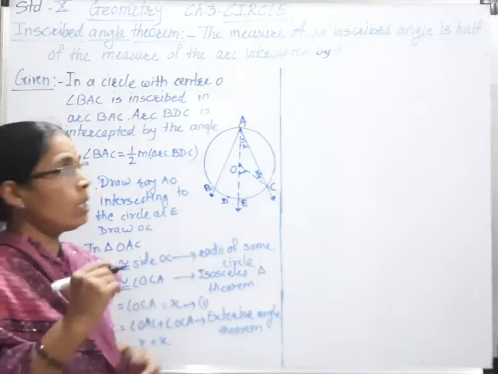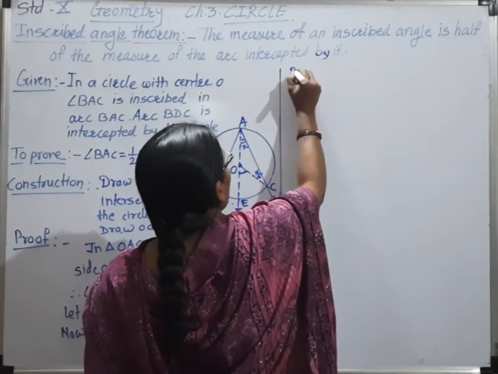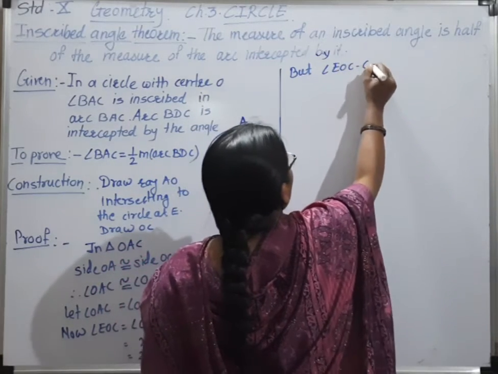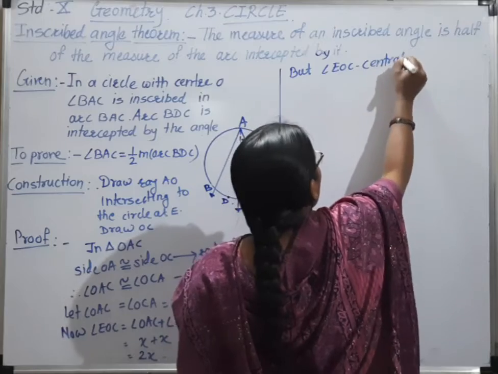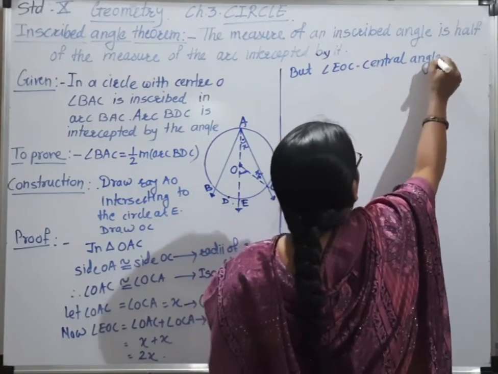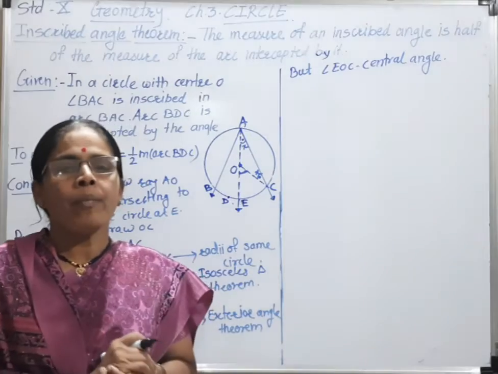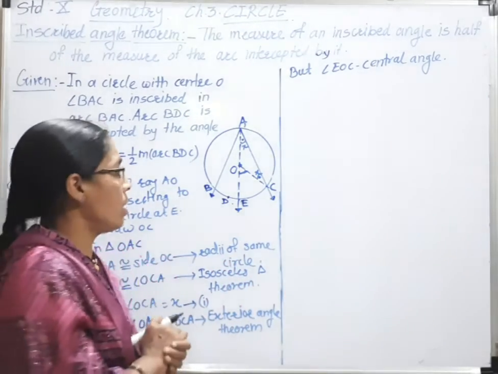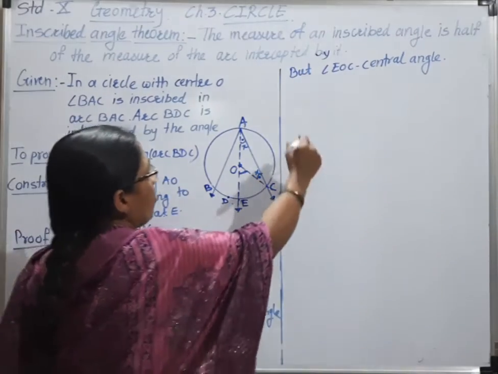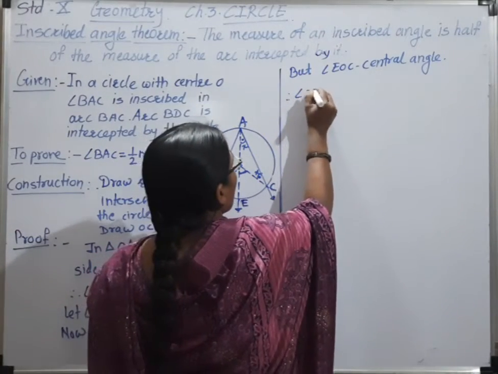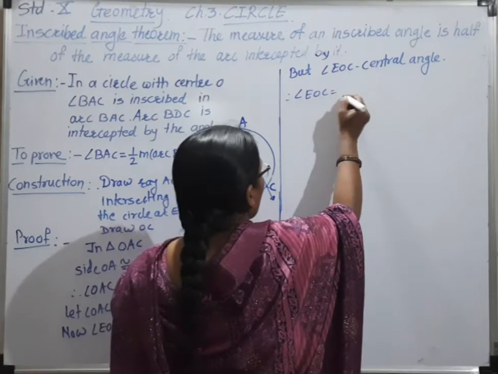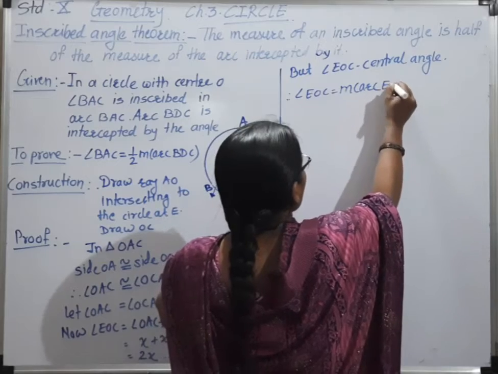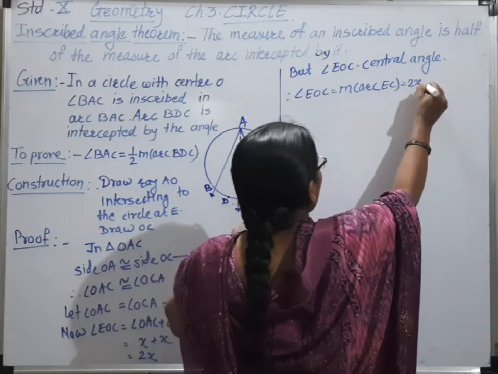Angle EOC is the central angle, and therefore angle EOC is equal to major arc EC, which is equal to 2x.